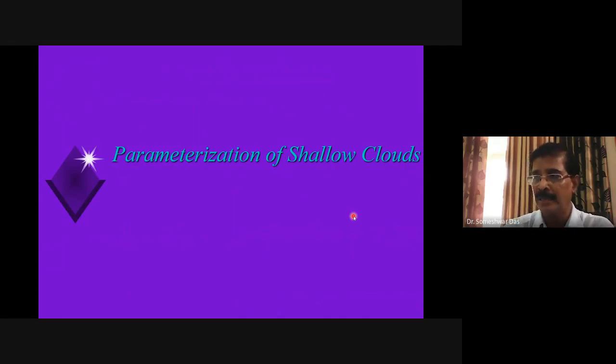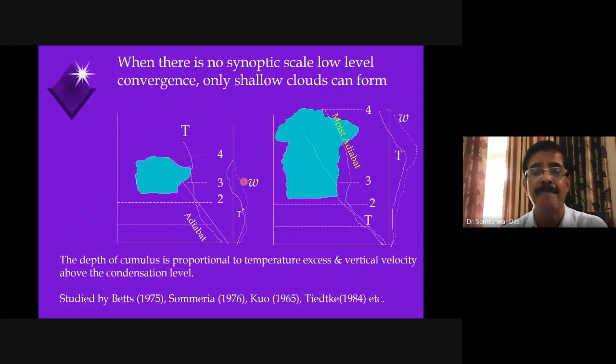Now you know that cumulus is the name of the cloud, and the clouds can be shallow, and they can also be deep. The cumulus or convective clouds can be shallow as well as deep, right? And therefore, the parameterization of shallow convection or shallow clouds is done differently than the parameterization of the deep clouds, because of the difference in the dynamics and mechanism. For example, this diagram illustrates a shallow cloud on the left-hand side and a deep cloud on the right-hand side. Now, when do the shallow clouds form?